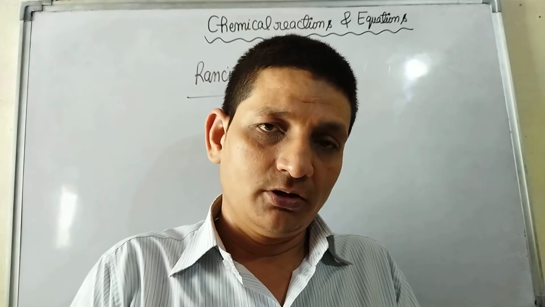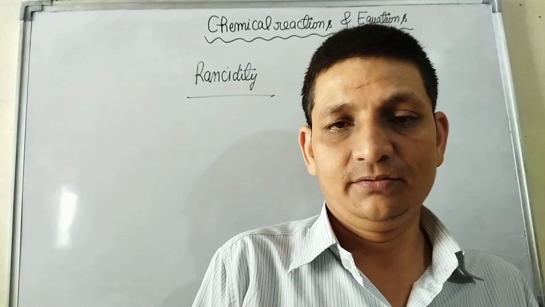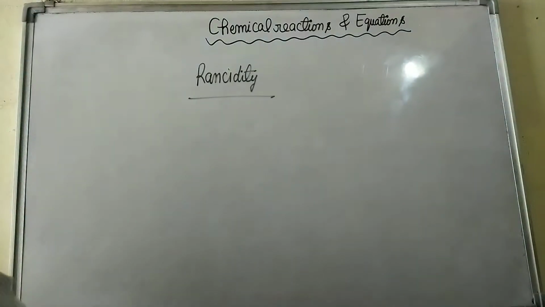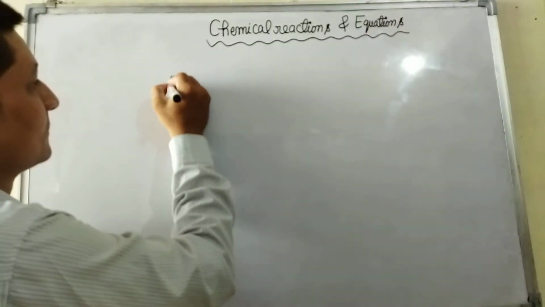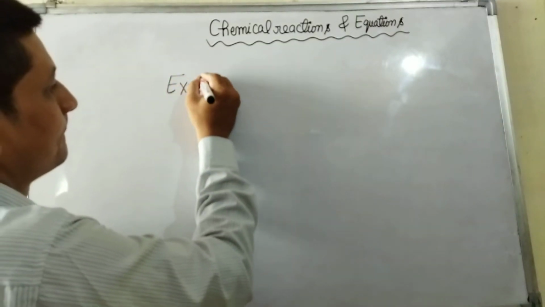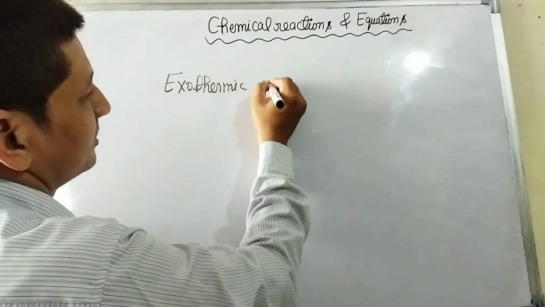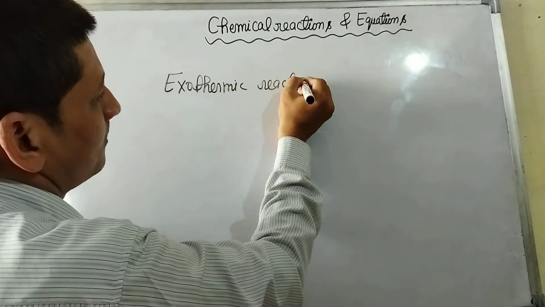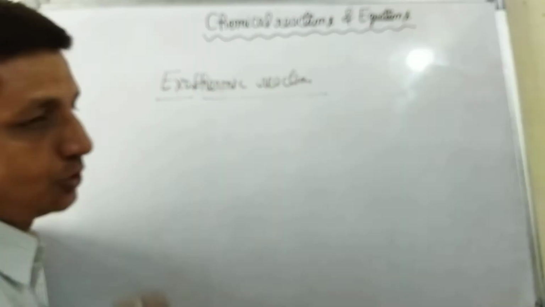And the last topic of this chapter is exothermic reaction and endothermic reaction. Exothermic reaction: exo means out, release; thermic means heat.